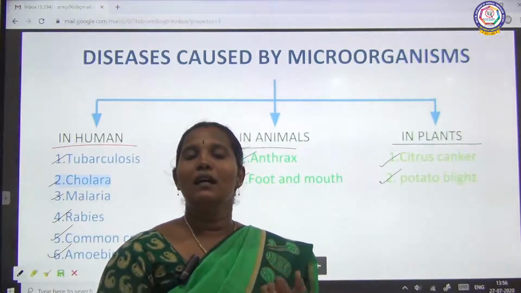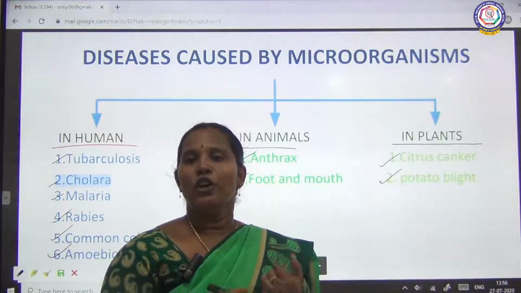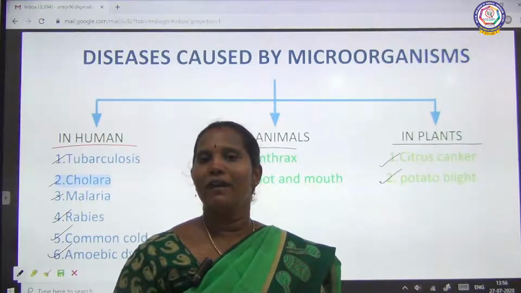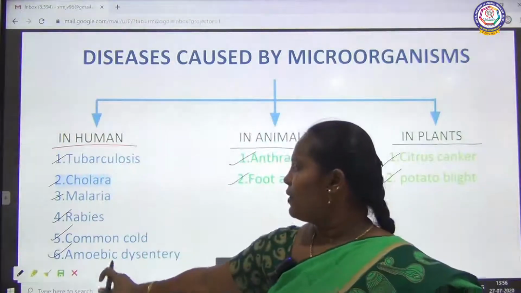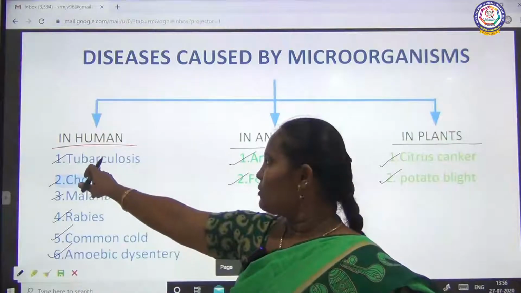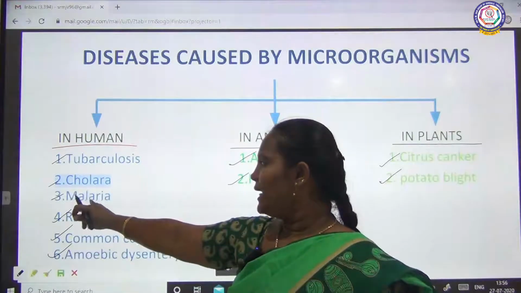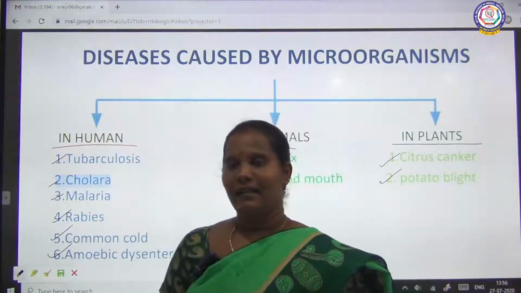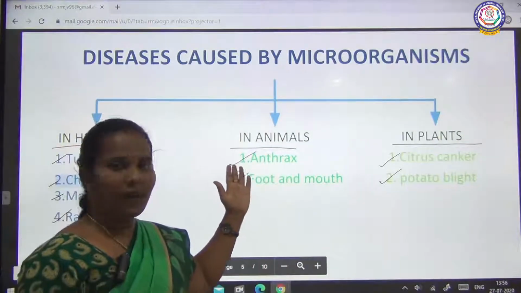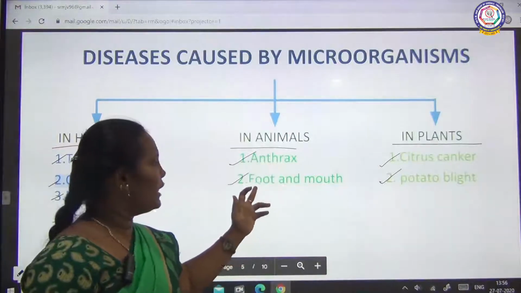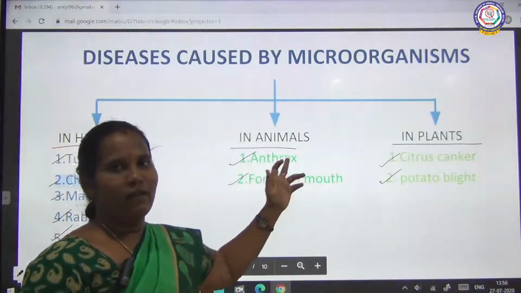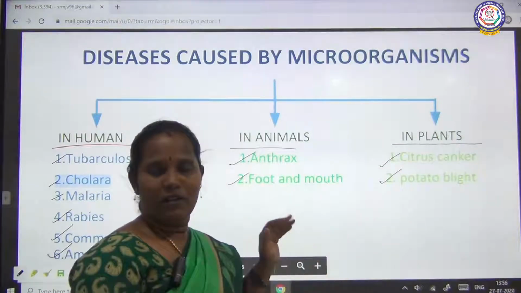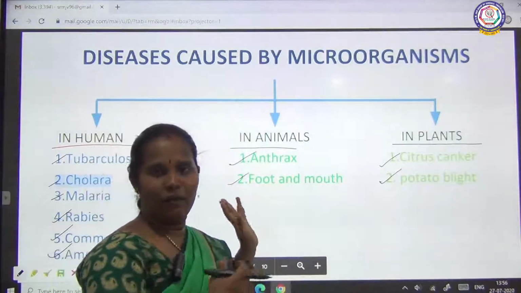It causes diseases to humans, animals, and plants. Humans are affected by 6 types of diseases: tuberculosis, cholera, malaria, rabies, common cold, amoebic dysentery. Then animals are affected by anthrax and foot and mouth disease. Then plants are affected by citrus canker and potato blight disease. So let's see in brief about these diseases.